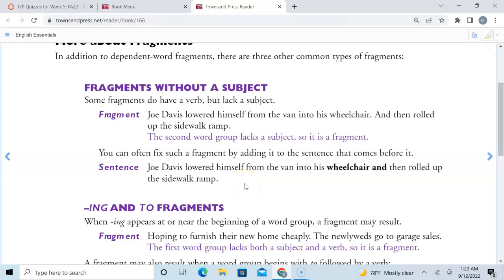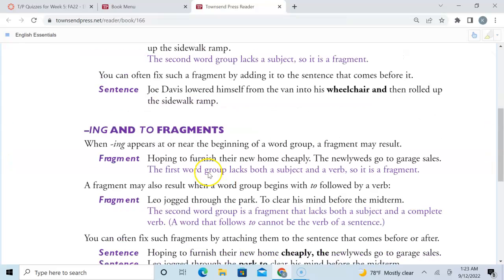The one thing I wanted to point out that's not in here is the only time you will not see a subject in English is if you're giving a command. So like, say I said to you, close the door. I don't need to say you close the door. The you is understood. It's implied. So you don't see the you, but we know that it's the subject. So if you see a sentence that says close the door, period, you'll say, well, Mr. Howell, there's no subject. There is. It's you. So it's okay. It is a sentence. You close the door. We don't say you. It's not necessary.